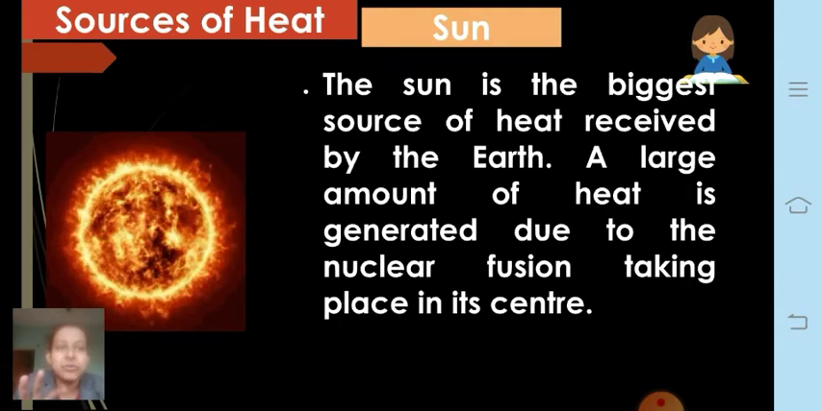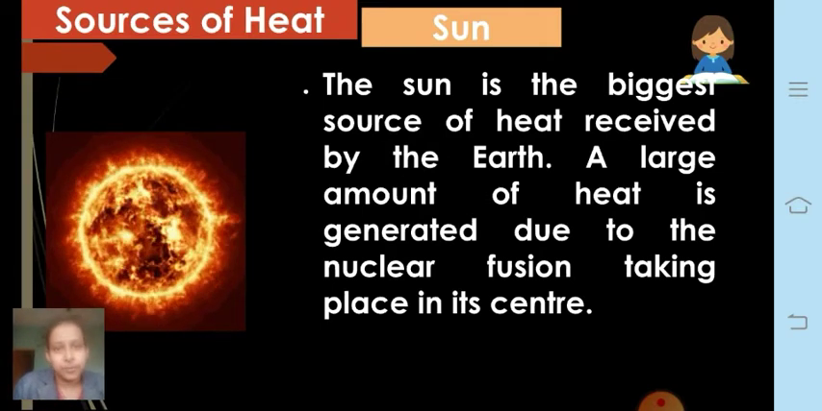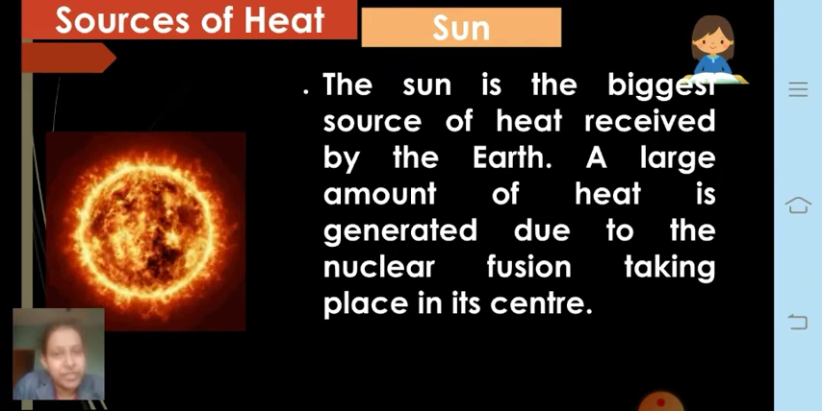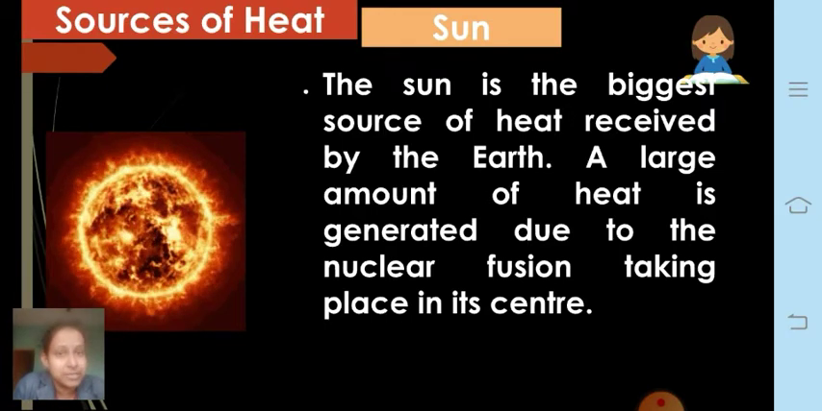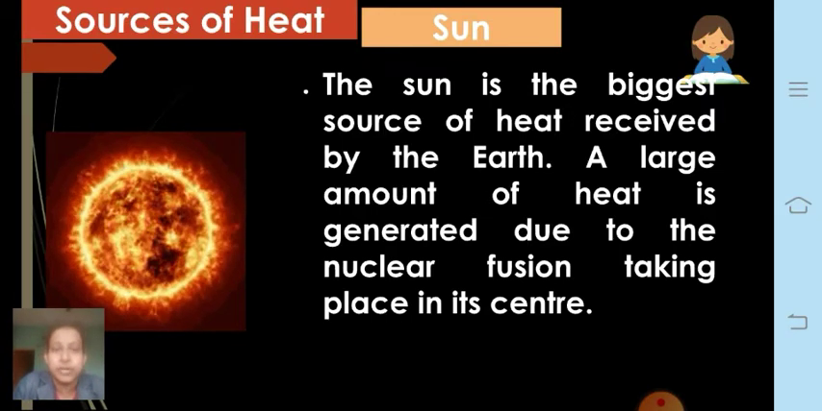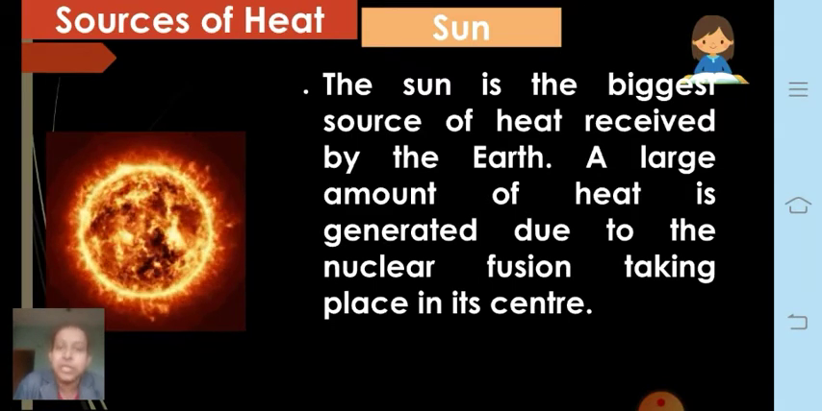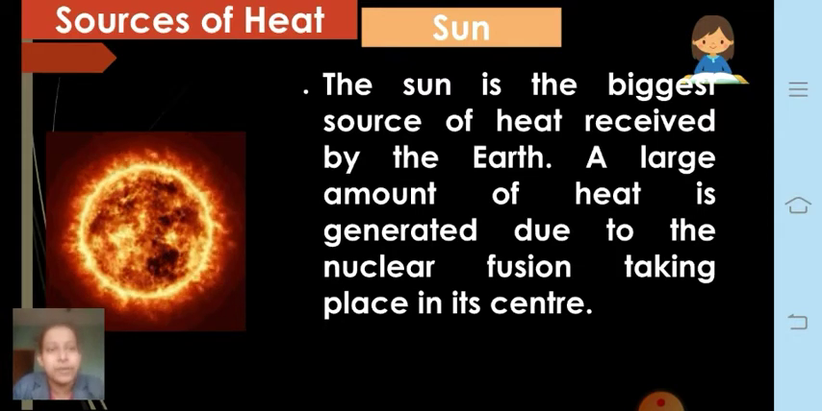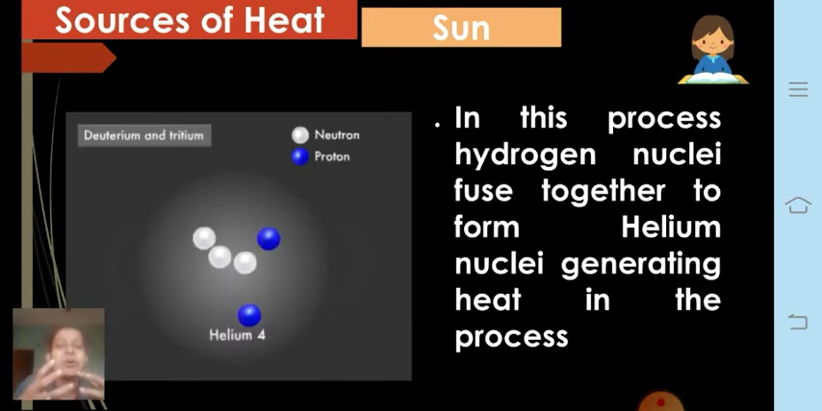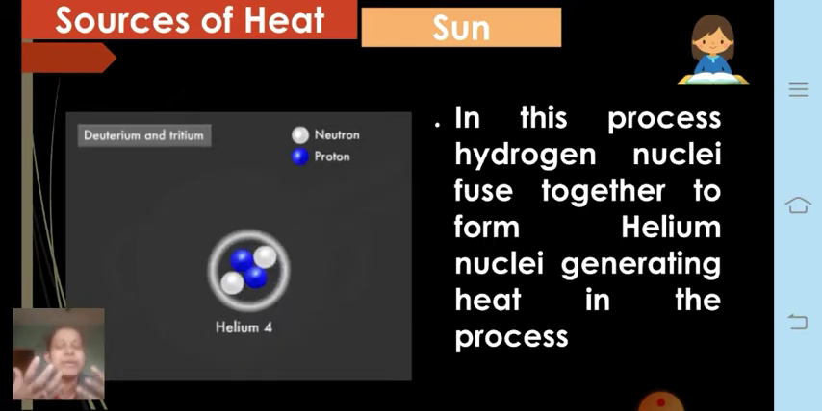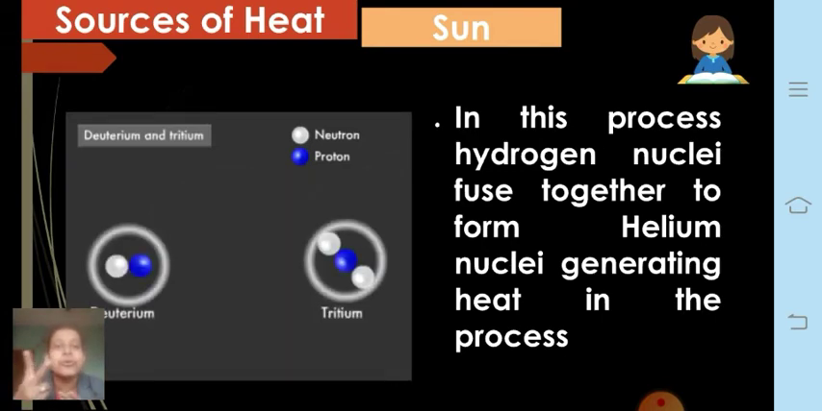Fine. A large amount of heat is generated due to nuclear fusion taking place in its center. You have learned about nuclear fission, which we are going to talk about a little later when we talk about atomic energy. Now, this is something called nuclear fusion. What is nuclear fusion and how does it generate this heat? It is simple. In the sun there is a tremendous amount of hydrogen nuclei.